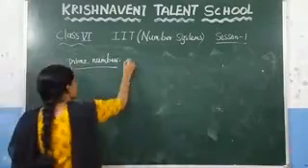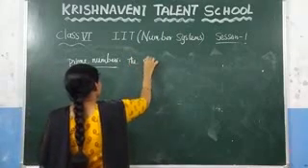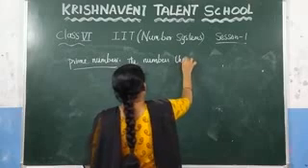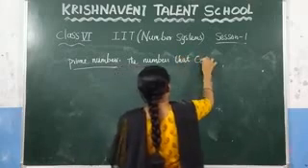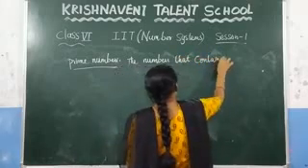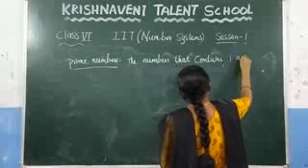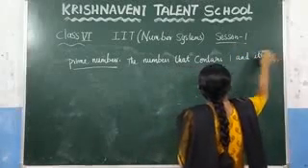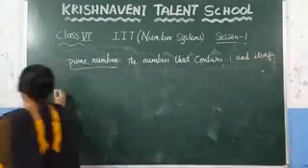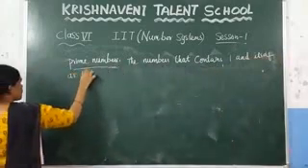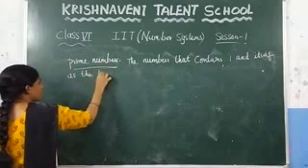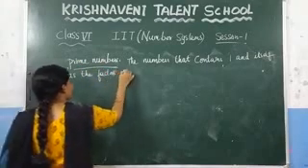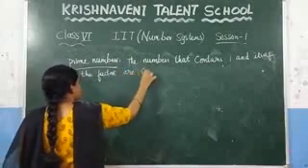So write it: the numbers that contain 1 and itself, itself means the number itself, as the factors are called the prime numbers.